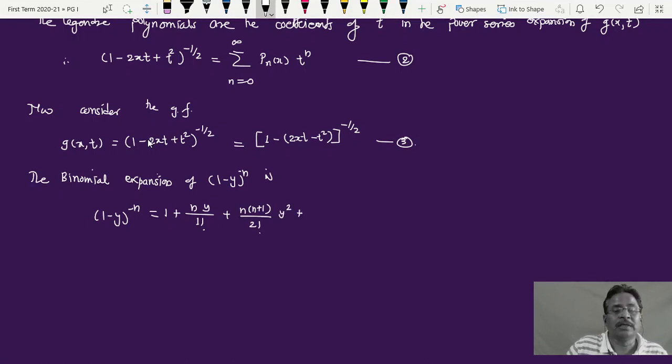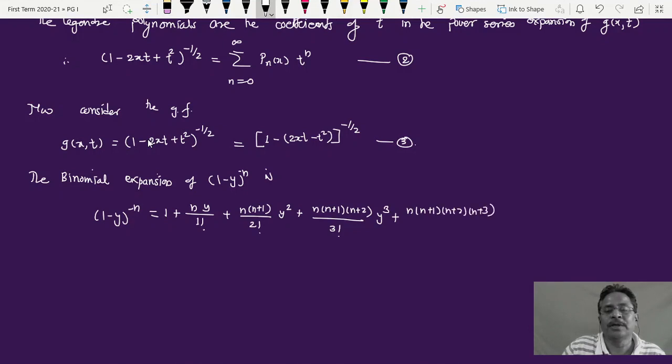The third term is n into n plus 1 into n plus 2 divided by 3 factorial into y cube. The next term is n into n plus 1 into n plus 2 into n plus 3 divided by 4 factorial multiplied by y raised to 4, and so on.